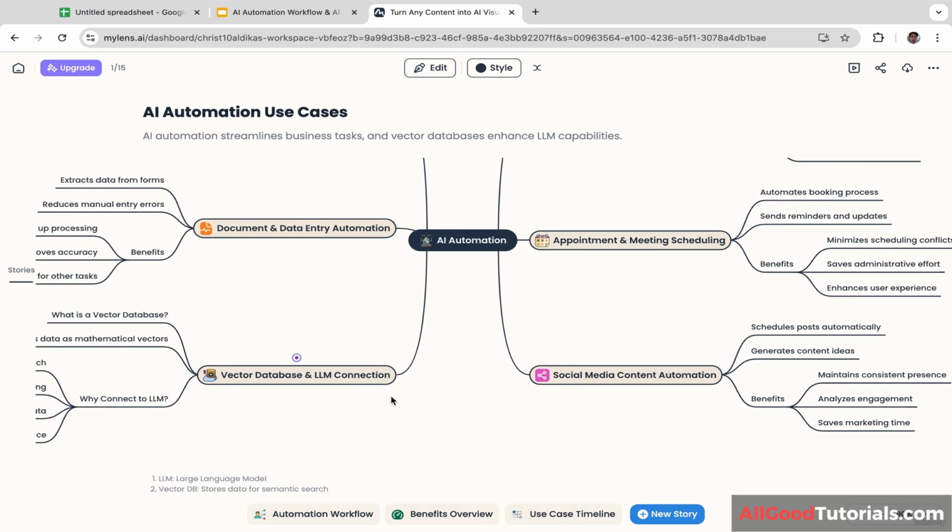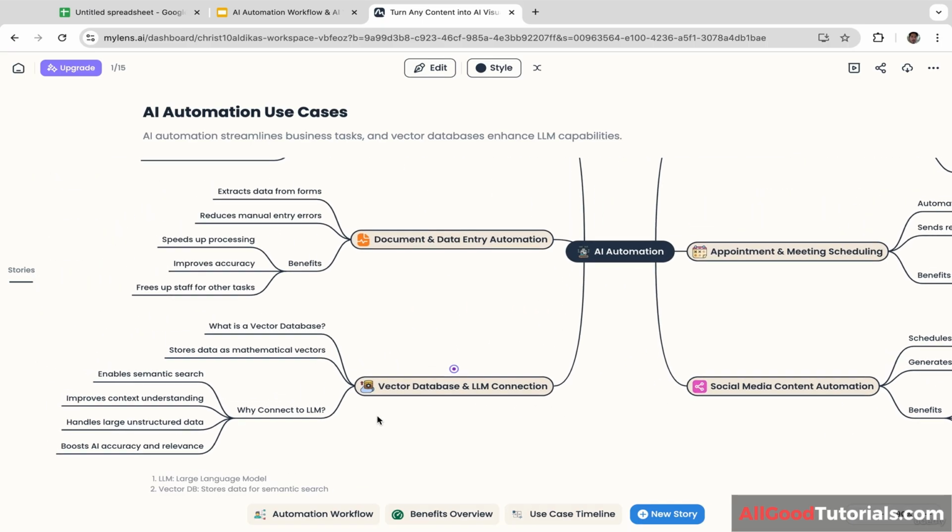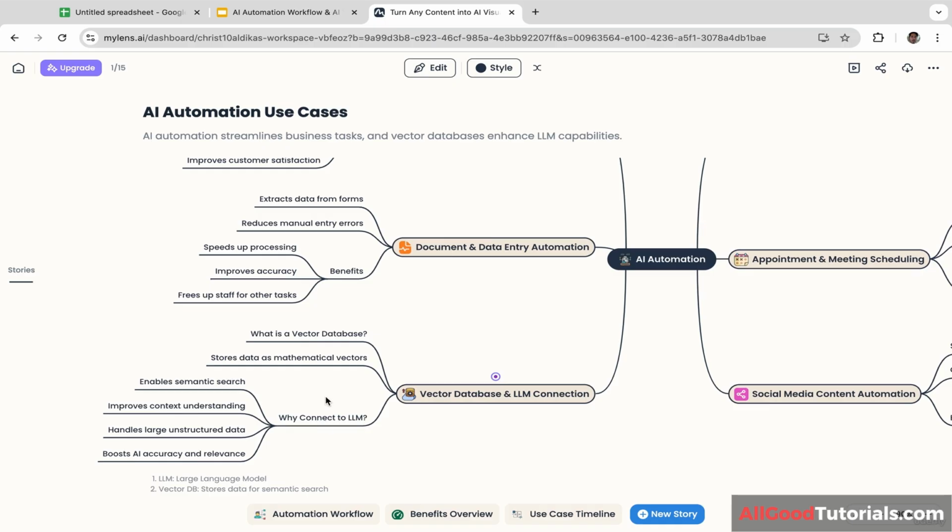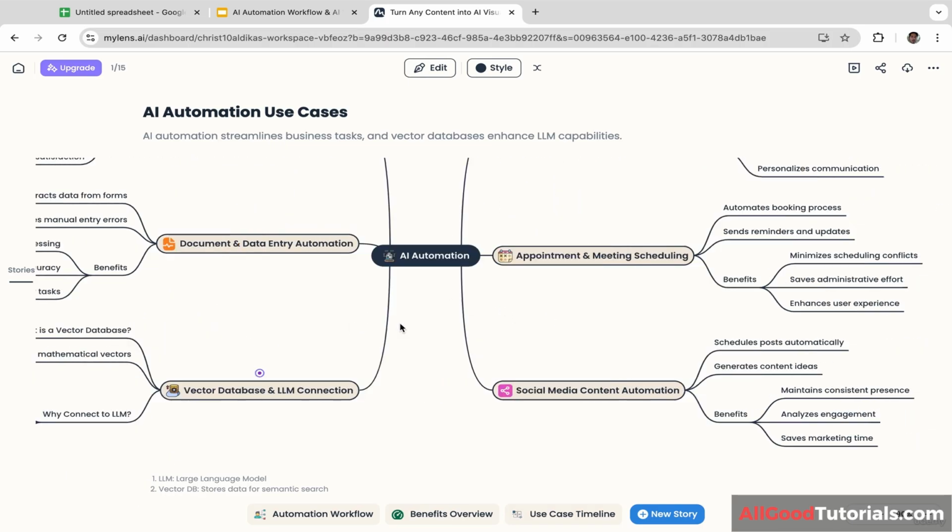Okay, now let's talk about vector database. You might be wondering, what is a vector database? Let me explain. It is a database that stores information as mathematical vectors, enabling semantic search and allowing AI to understand the meaning and context behind data rather than relying only on exact keyword matching. When connected to large language models, it handles large unstructured datasets, boosts AI accuracy, improves context understanding, and delivers far more relevant responses.